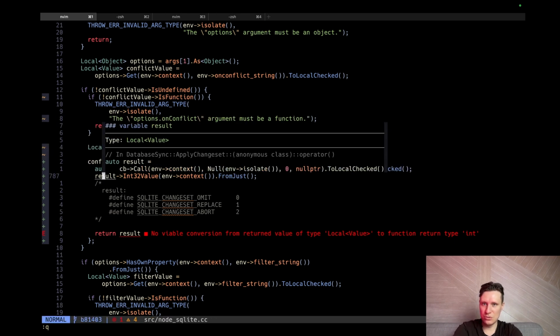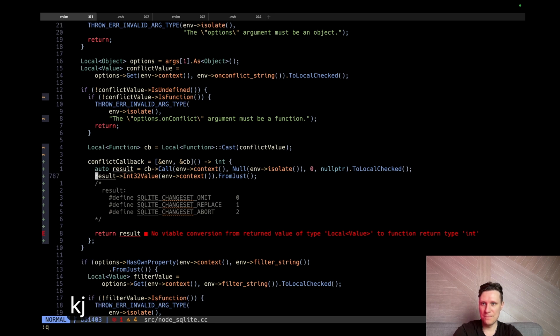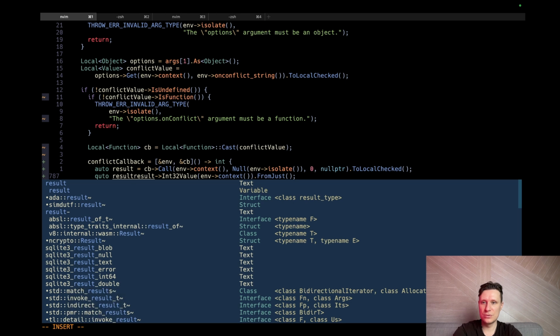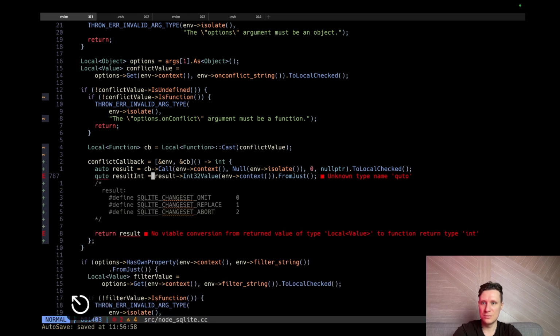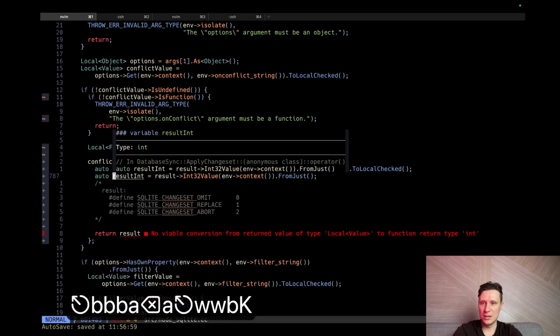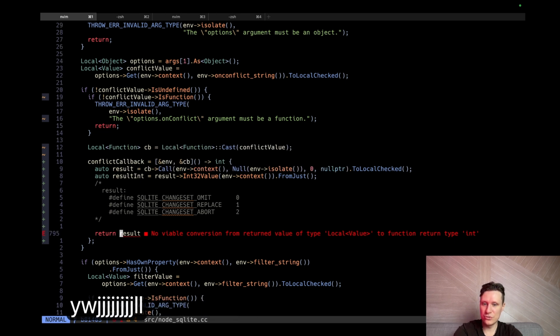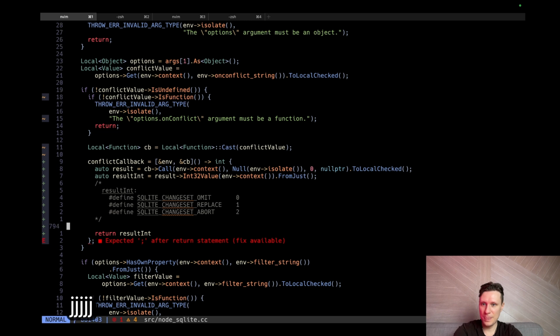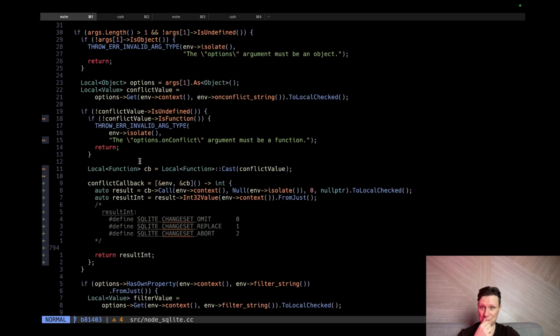So, but this is not. So result will be int. Why not? And this type is int. Let's just return it. And let's leave it here. And we need to put a semicolon here. So what we have done, I am not sure. We extracted the callback and constructed a lambda that we call this callback.